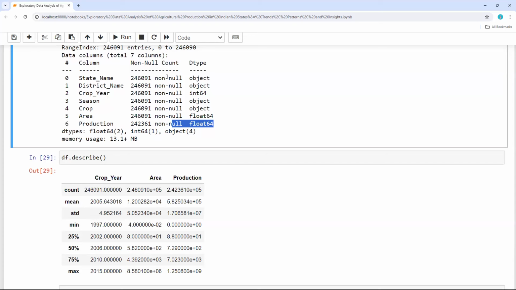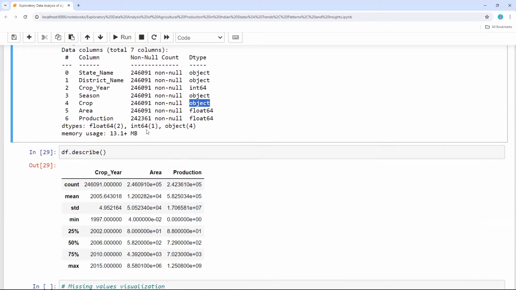Obviously it is a categorical column, and also district name. So these are also categories of names. So it is a categorical column, that is why it is updated as object. And seasons also, we do have multiple seasons, summer, winter, rabi, kharif, something like that. So that is the reason why it is updated as object categorical data type. And also crop, the different types of crops, so obviously it is categorical data, so that is the reason why it is updated as object.